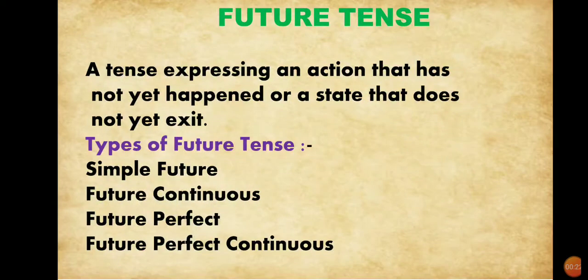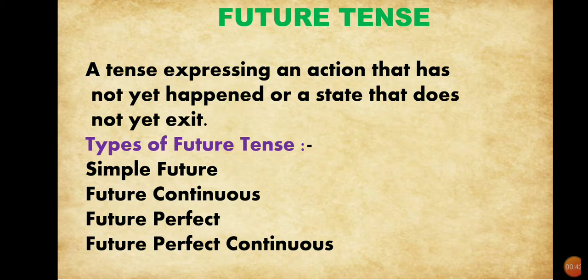What is future tense? A tense expressing an action that has not yet happened or a state that does not yet exist. It means the actions that we decide to do in future.